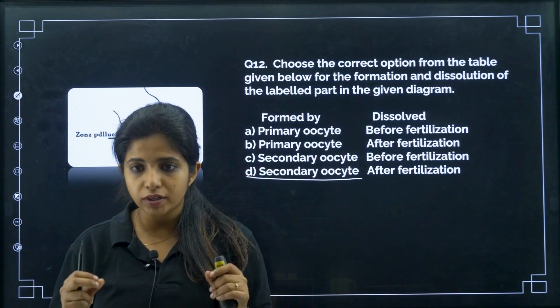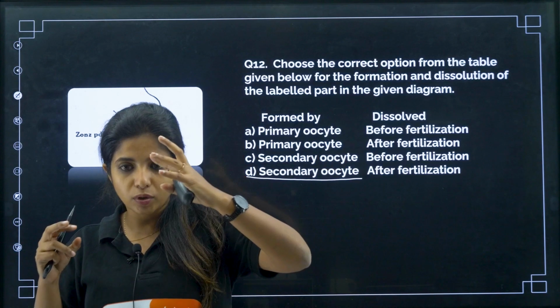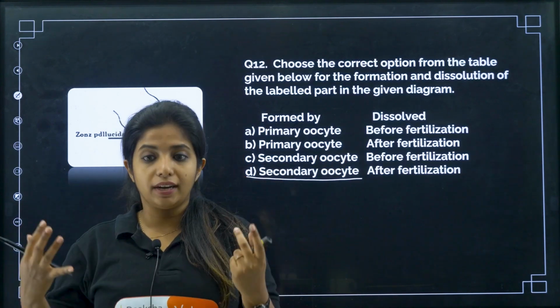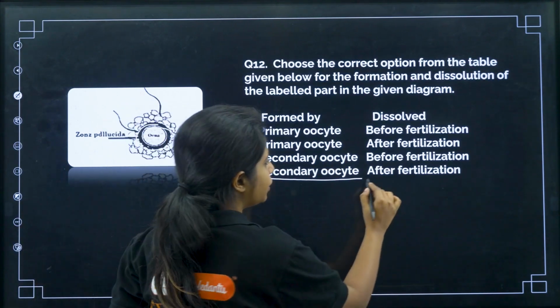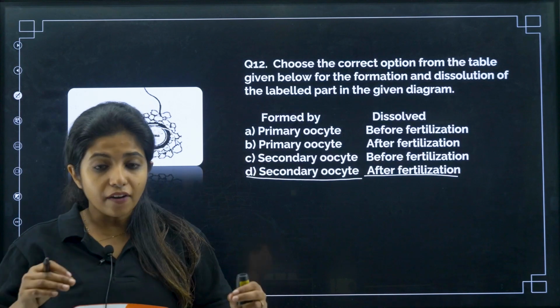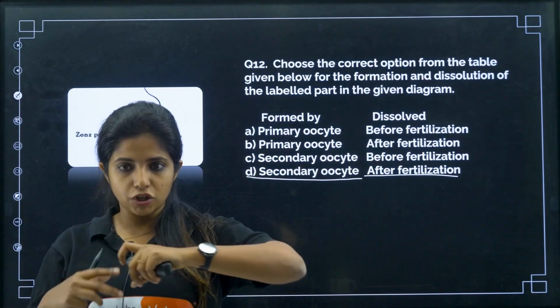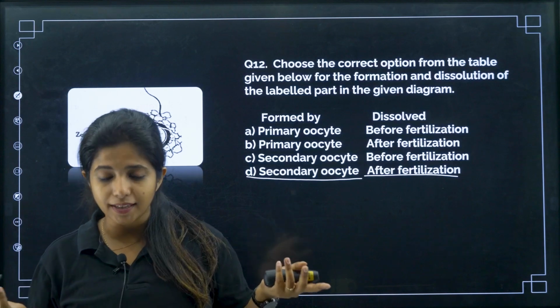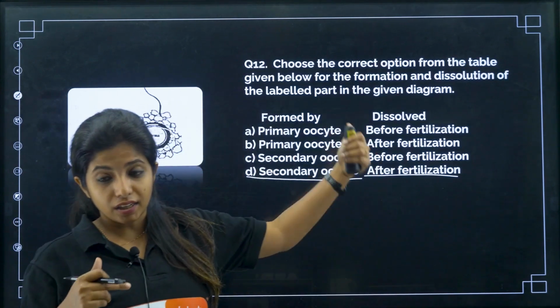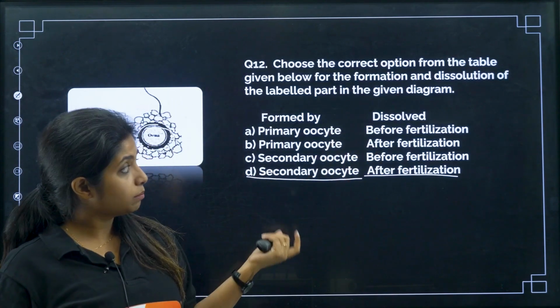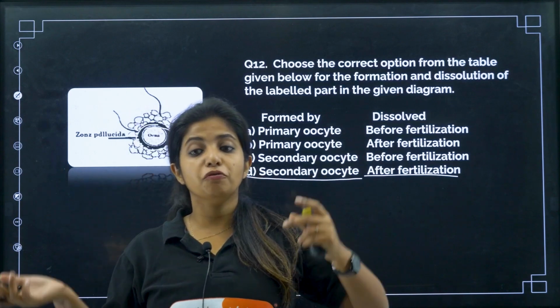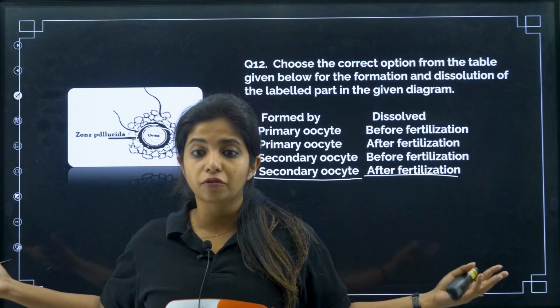Now, zona pellucida which is there, it is broken down. When is it broken down? After fertilization, not before fertilization. After fertilization, this particular zona pellucida that you see, okay, when they come and fuse, my dear children, actually it is kind of incorrect to say that, but I don't see any other options which is much better. Okay, if I say before fertilization, then it can be any time before fertilization, right?